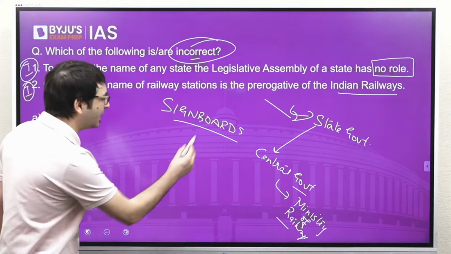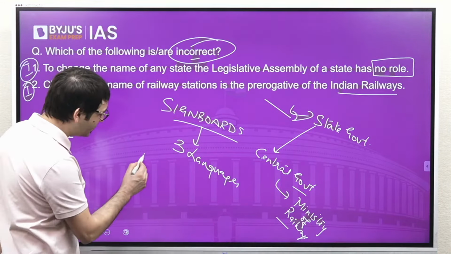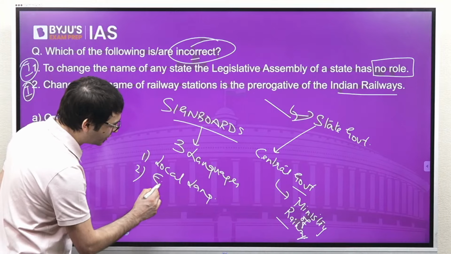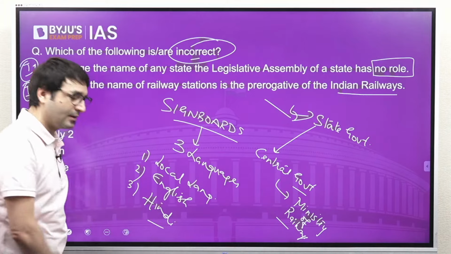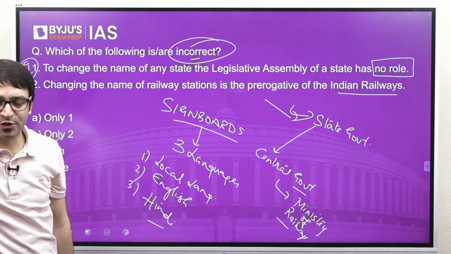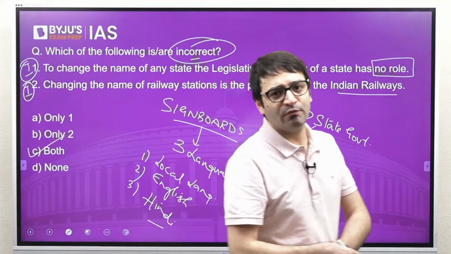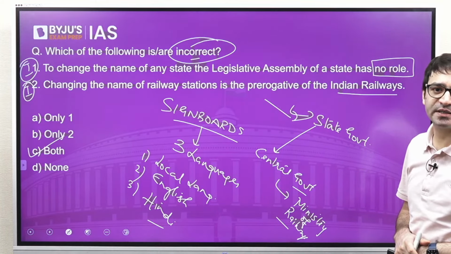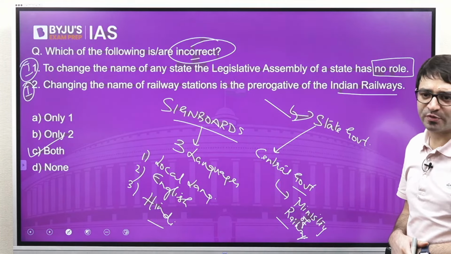And in fact, the signboard has to be in 3 languages. Which language? A local language, English, as well as Hindi. But this does not apply to Tamil Nadu, where they use only 2 languages, Tamil and English. And this is where it becomes even more important for your examination, because in Karnataka also, we saw this issue where some people blackened the Hindi signboards of various railway stations. That is why it is in the news and it becomes a potential question for your prelims examination.